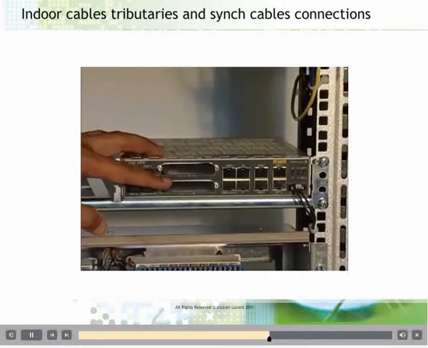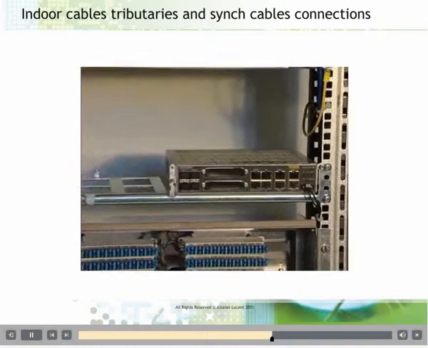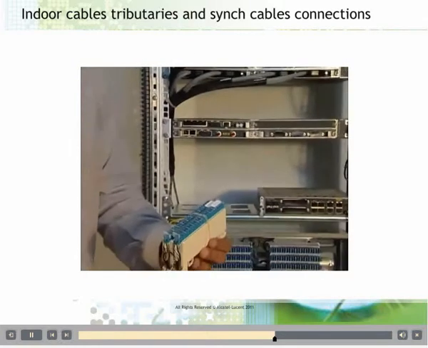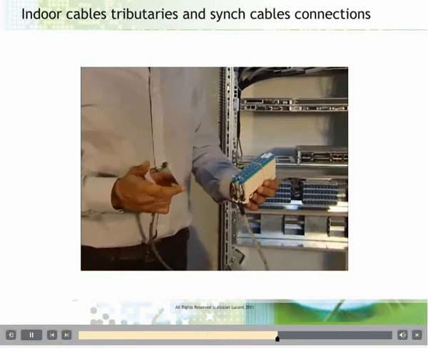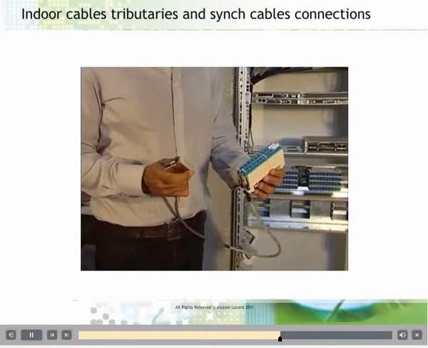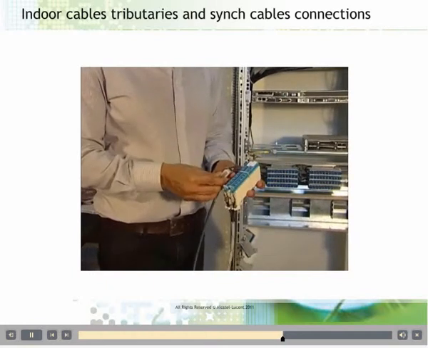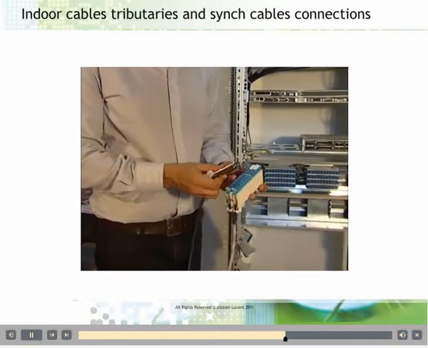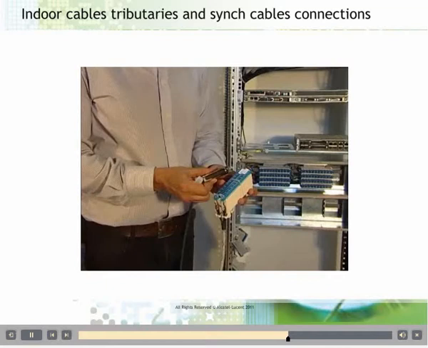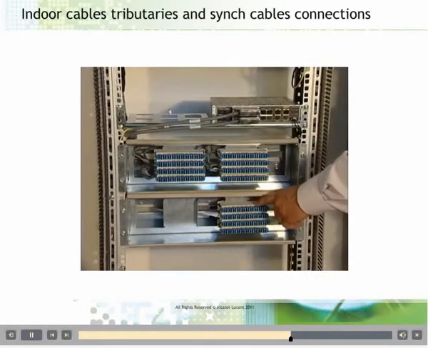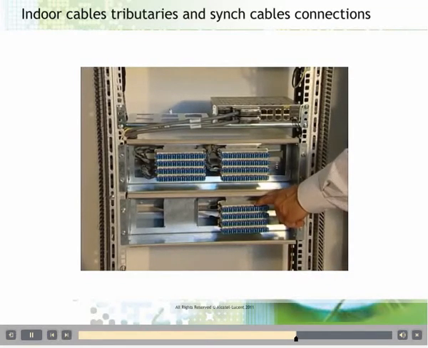For the MSS1C tributary connections, use the 8E1 DB37 cables. Two of this cable type are used to interconnect the 16E1 port available on the MSS1C.